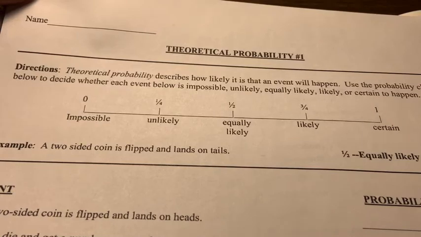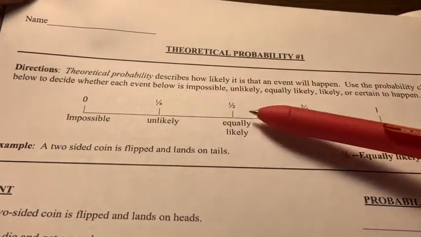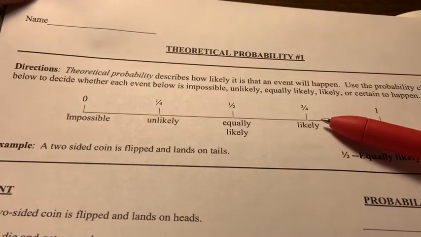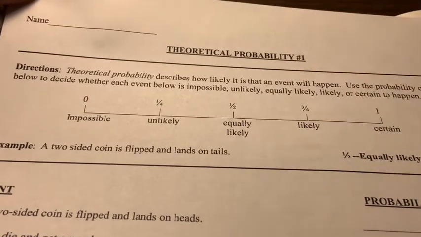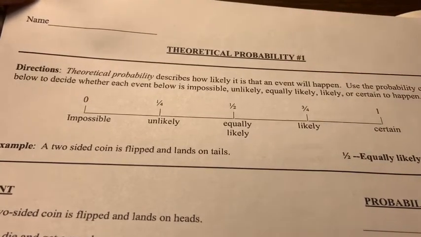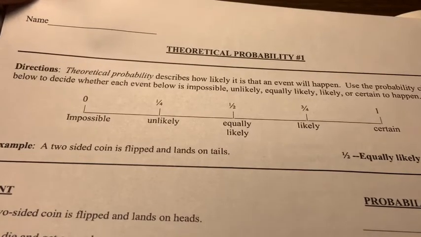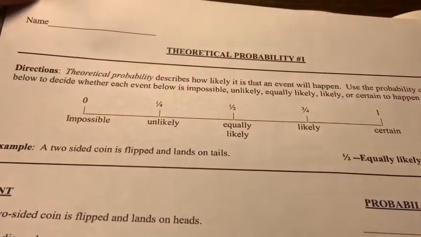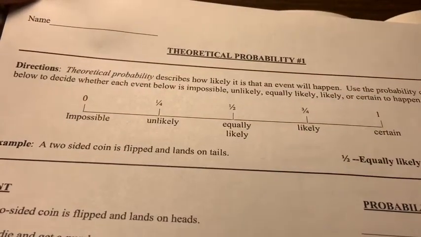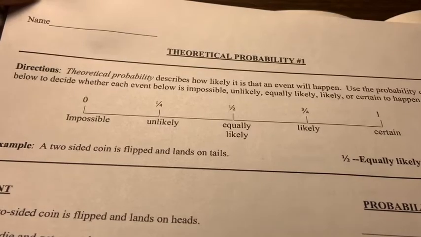In this case, since we're looking at it in terms of fractions and not percentages, we're not saying 0 is impossible and 100% is certain to happen. Here, we're looking at it as a range of 0 to 1, instead of percentages, okay?